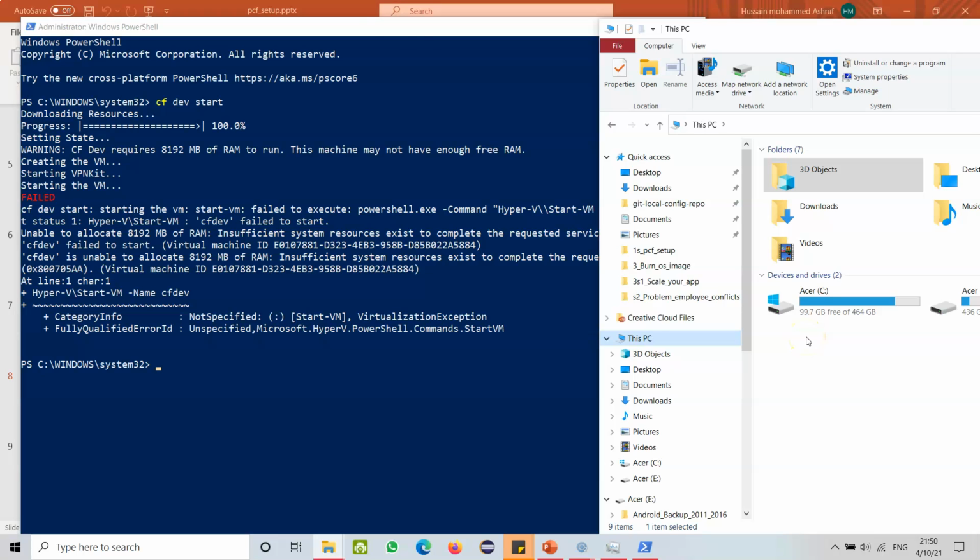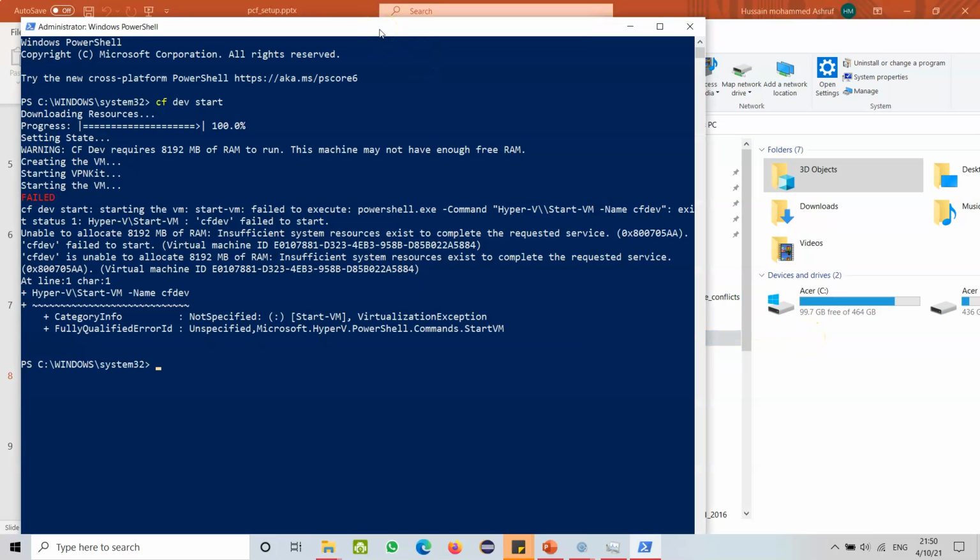Hard disk. Oh, it failed. Failed to start a forward command. Unable to allocate 8 GB of RAM, insufficient system resource exists to complete the requested service. Okay,